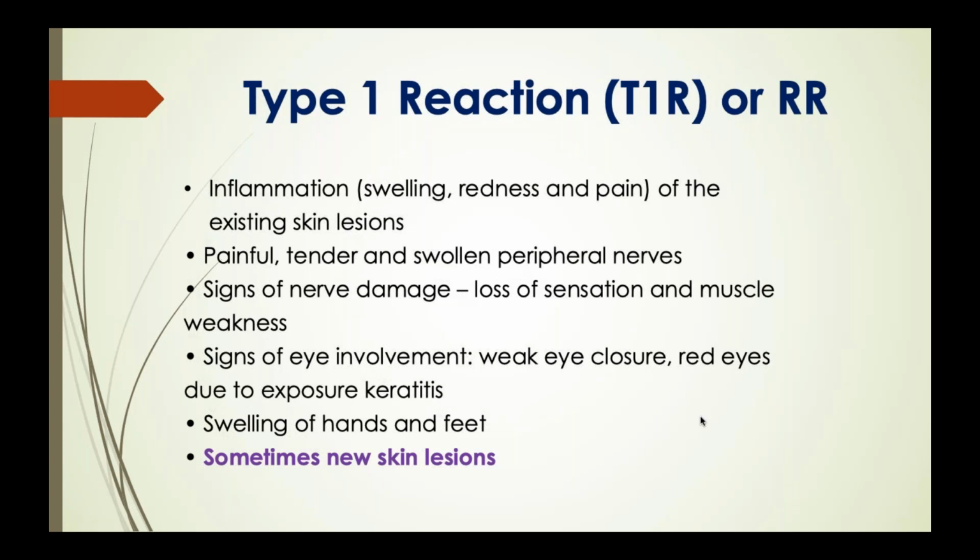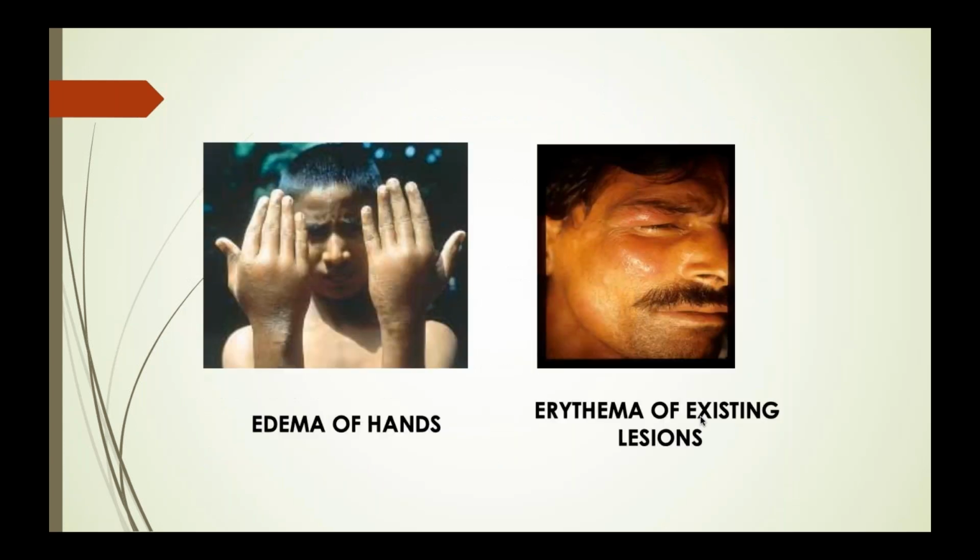Not usually, but you may find, sometimes, new skin lesions. That means those lesions were invisible or not apparent when the patient presented to us, that are leprosy lesions. This again, you can see edema in case of type 1 reaction. You can see erythema on the periorbital area as well as on the existing lesions.